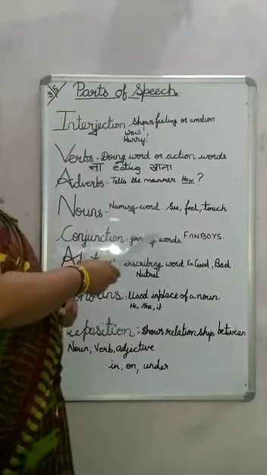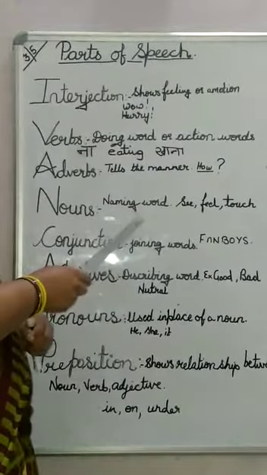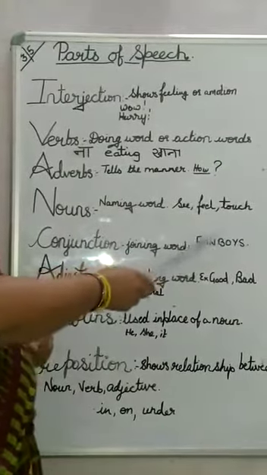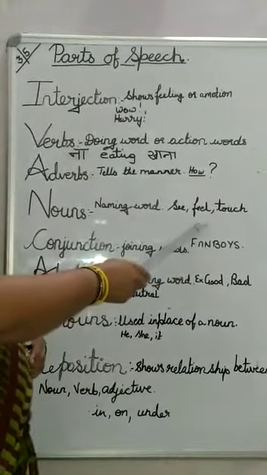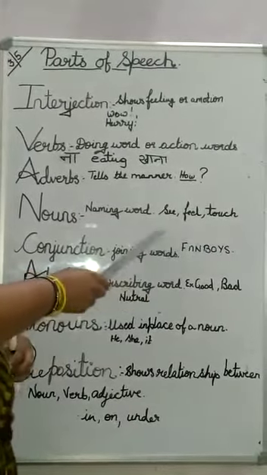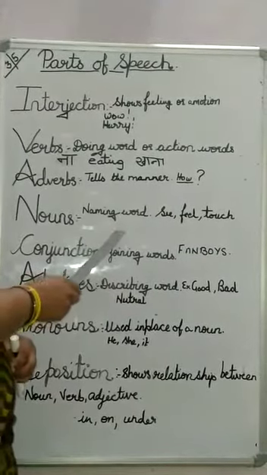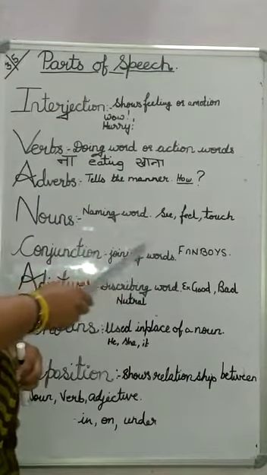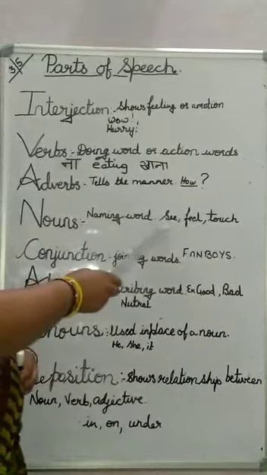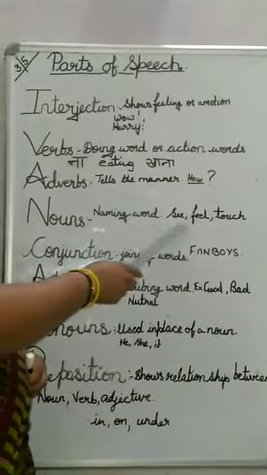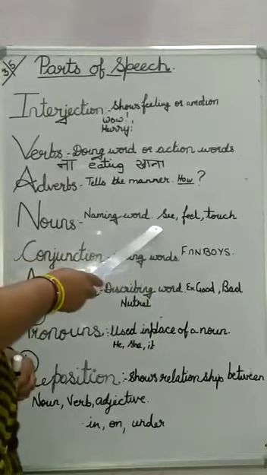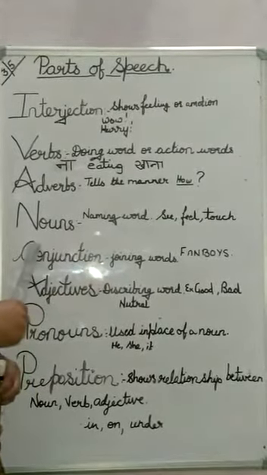Now, in a sentence, if you feel that there is no naming word, you see, feel, touch. If a sentence is having such words like the child is having high fever, what is fever over here? It's a noun. The breeze is cold. Now what is breeze over here? It is a noun, because in a noun you can see it, you can feel it and you can touch it. If you see these three things in that sentence, that's a noun.